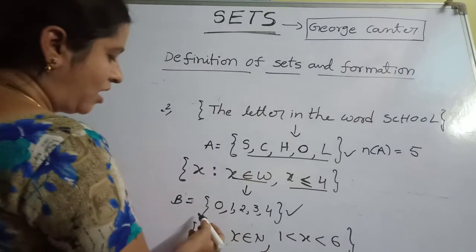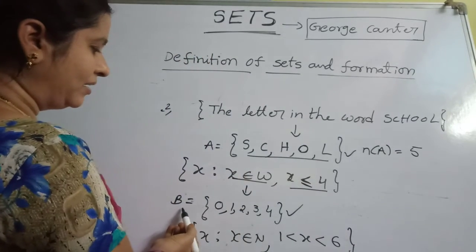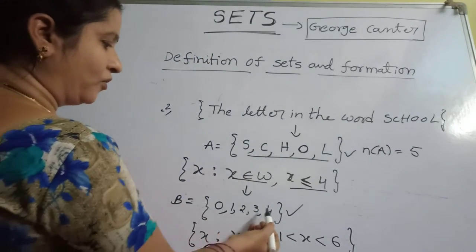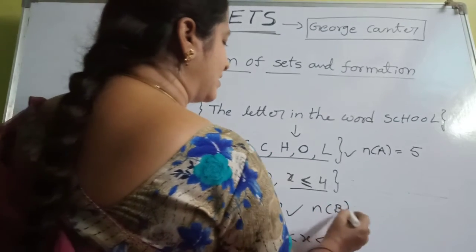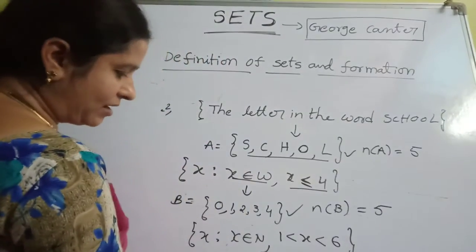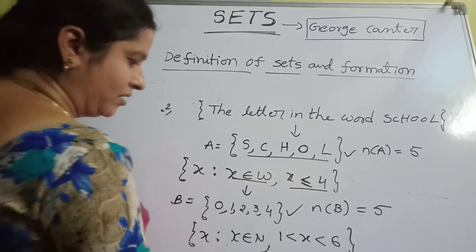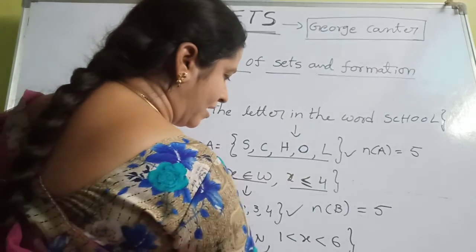Here how many elements in the set B? 1, 2, 3, 4, 5 elements. Here also the number of elements in the set B equals 5. Here how many elements? 1, 2, 3, 4 only. So here we take n of C equals 4.